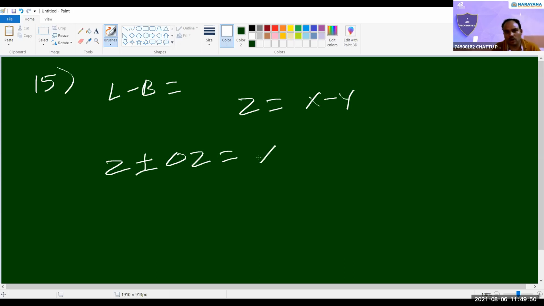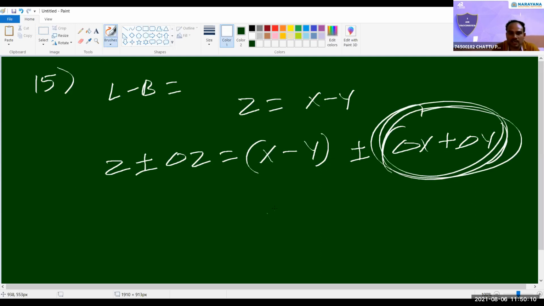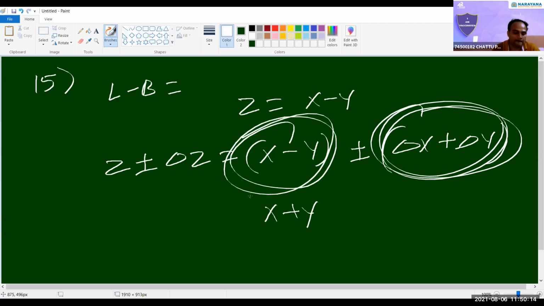Why? Because Z equal to X minus Y, and plus or minus delta Z is delta X plus delta Y, the maximum. So in case of addition and subtraction, errors we should add. In addition it will be X plus Y, in subtraction X minus Y.